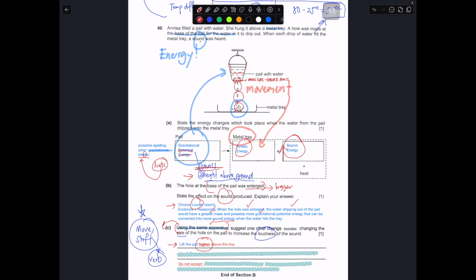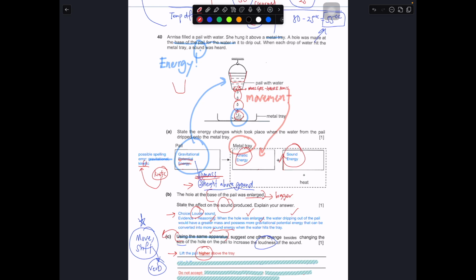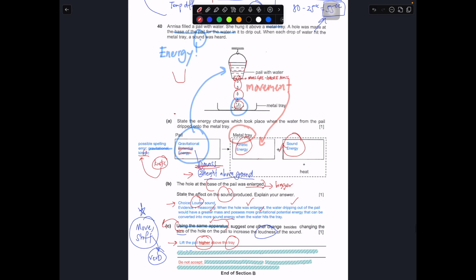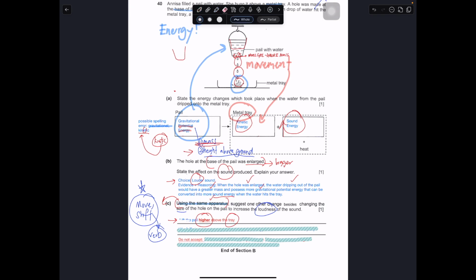I can leave the pail over here, but it might not produce that sound, because the sound is only heard when the droplets hit the metal tray. So maybe it hits some other part of the grass patch, then it might not produce that sound, and it might not increase the loudness of that sound. So this is why the word tray over here is very important. You need to make reference to the diagram. Okay, so leave the pail higher above the tray. This would be the main answer. And why? To increase GPE stored in the water in the pail so that it can convert to more sound energy, producing a louder sound.